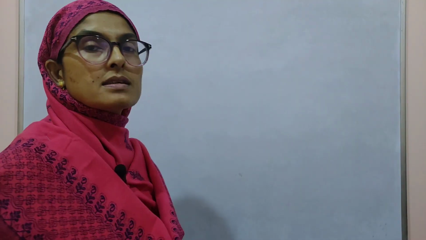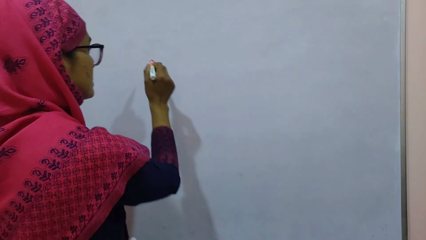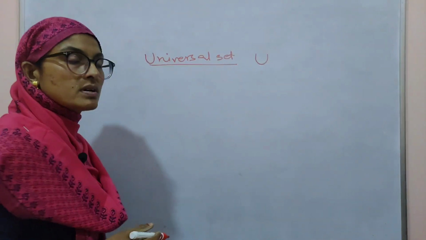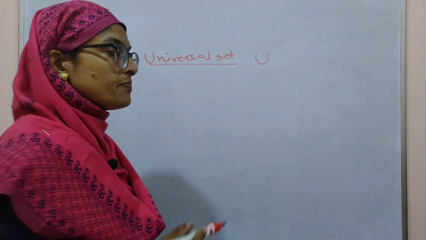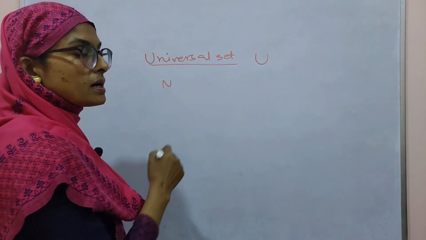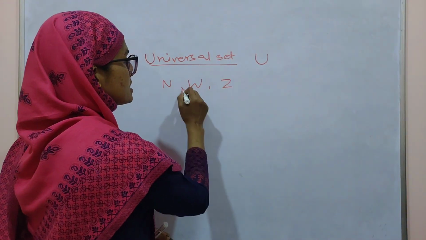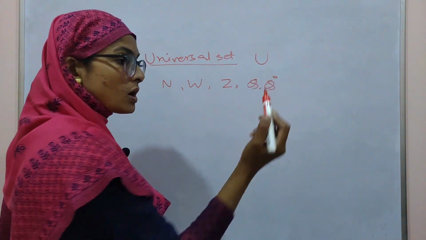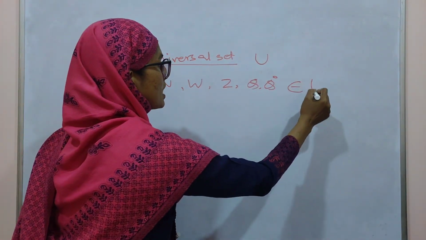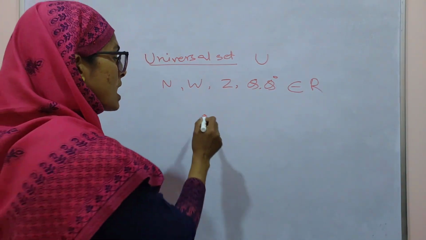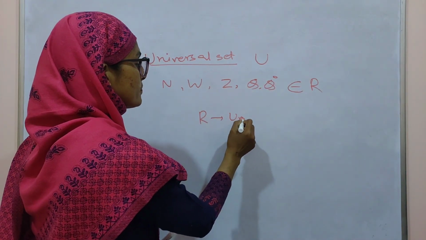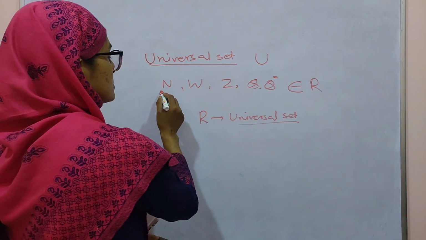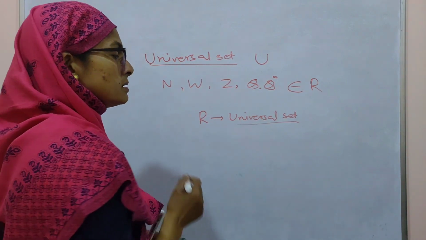Next, according to your chapter, the universal set. The universal set is represented by capital U. The universal set is a large set. Say the sets of natural numbers, whole numbers, integers, rational numbers, and irrational numbers all belong to R. So R is called the universal set. That means the universal set is a large set and there are many subsets of it.